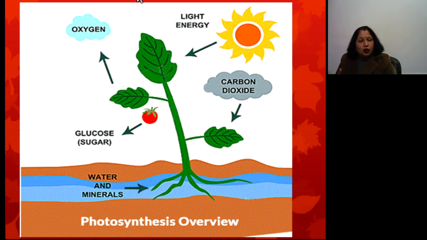And chlorophyll, what is the role of chlorophyll here? Chlorophyll traps the sunlight, and sunlight acts as a fuel here, and the green plant manufactures its food in the form of glucose. This food manufacturing process of the plant is known as photosynthesis.